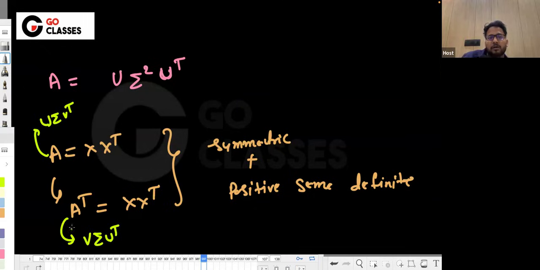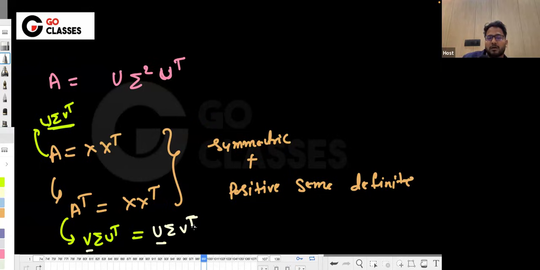Since A and A transpose are the same, the SVD must be the same as U sigma V transpose. Since it is a symmetric matrix, the left and right singular vectors must be the same.